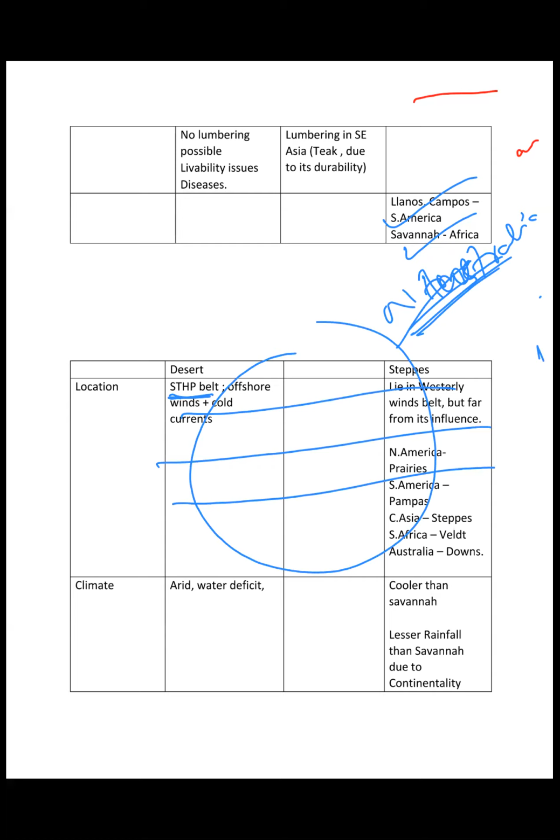But in the winter season they become offshore, and as a result they do not bring rainfall there. Yes, the ITCZ shifts downward. So they shift offshore. So that is the reason why the savanna climate has rainfall in summer but not in winter.